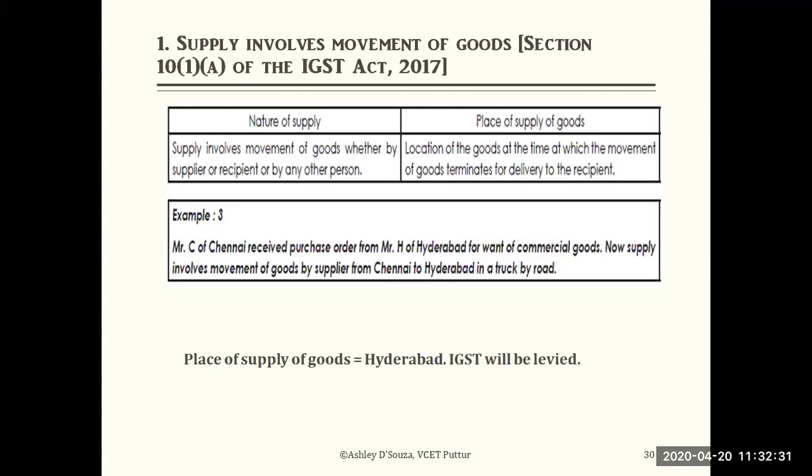The moment the supply terminates with delivery to the recipient, that location is considered as the place of supply. So Hyderabad, and the applicable GST is IGST, integrated GST, which will be levied. Why? Because the goods have moved from Chennai to Hyderabad, from one state to another state. That's the reason the place of supply of goods will be Hyderabad.